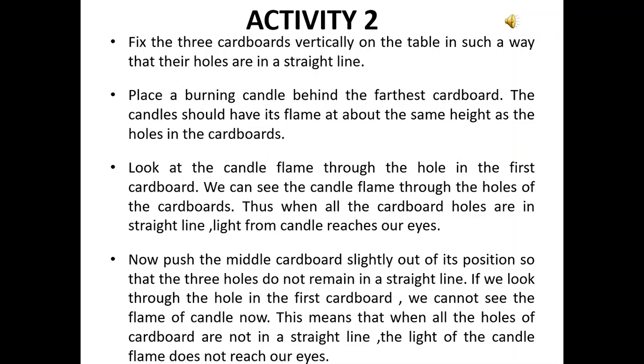Now push the middle cardboard slightly out of its position so that the three holes do not remain in a straight line. If we look through the hole in the first cardboard, we cannot see the flame of the candle now. This means that when the holes of the cardboards are not in a straight line, the light of the candle flame does not reach our eyes. This will be clearer with the help of the figure in the next slide.